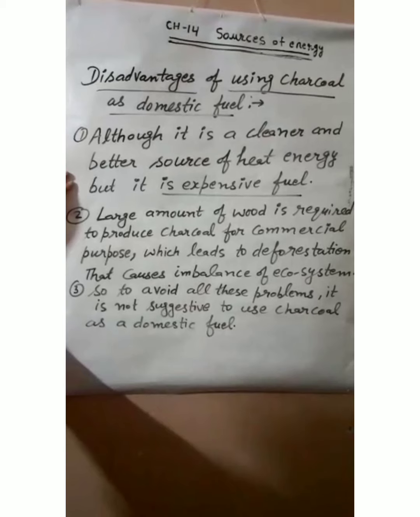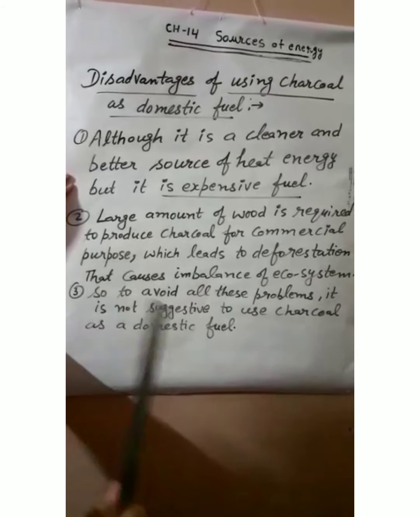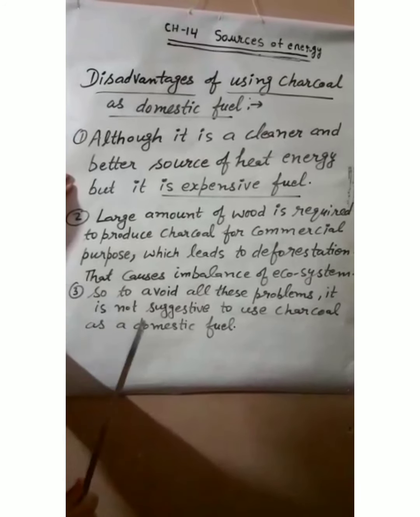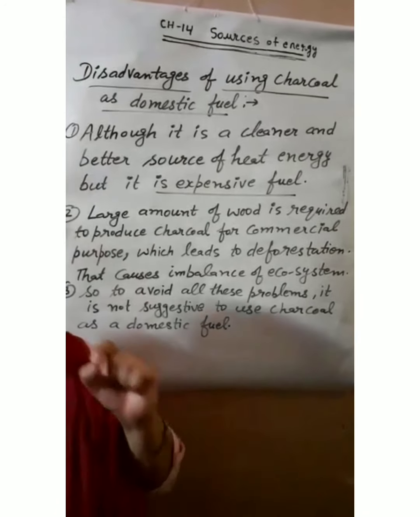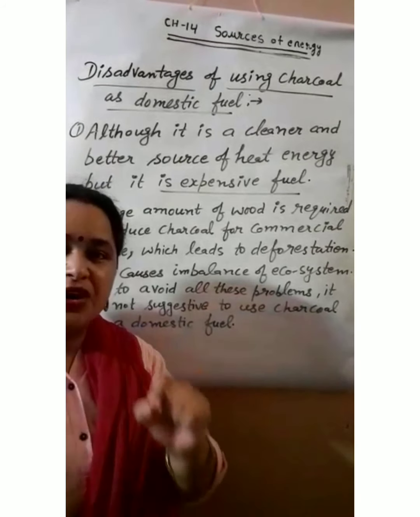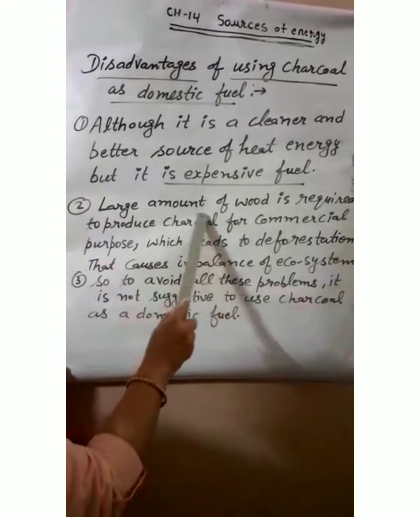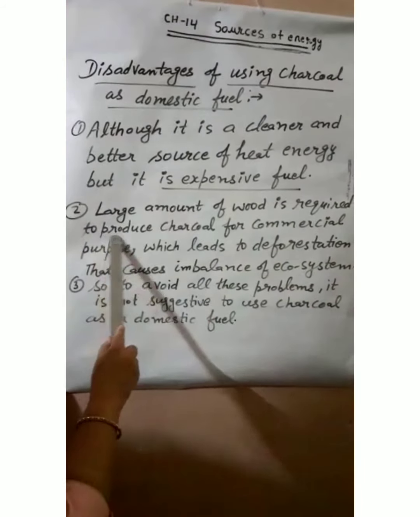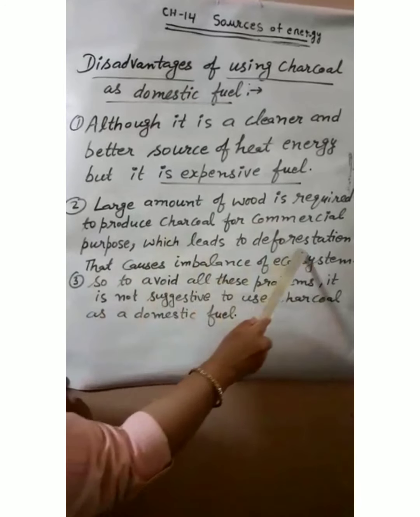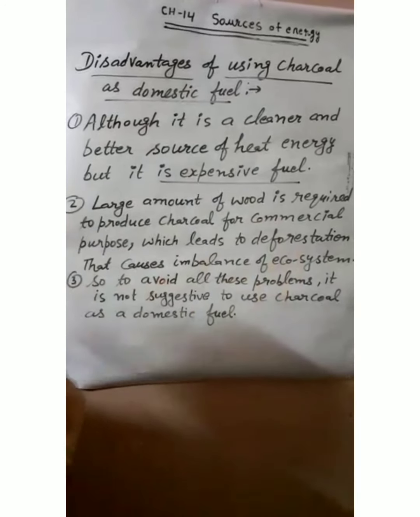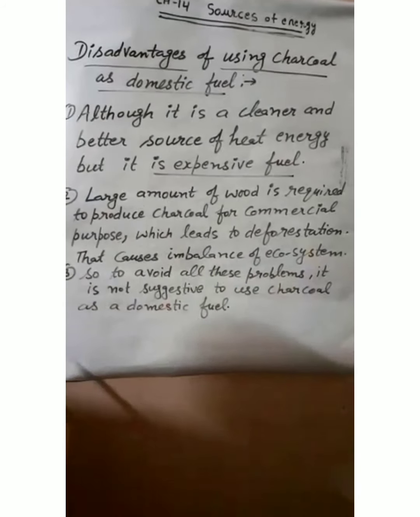Why is it very expensive? Because 1 kilogram of wood produces only 250 gram of charcoal. Because of that process, it becomes very expensive. As I have said, 1 kilogram of wood produces only 250 gram of charcoal. So a large amount of wood is required to produce charcoal for commercial purpose, which leads to deforestation, and that deforestation causes imbalance of the ecosystem.